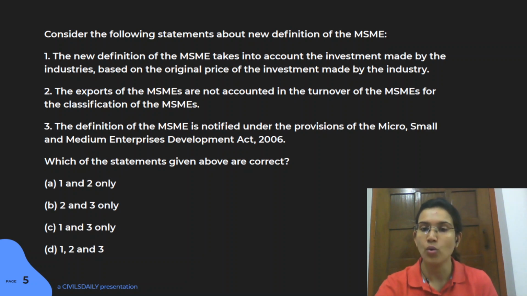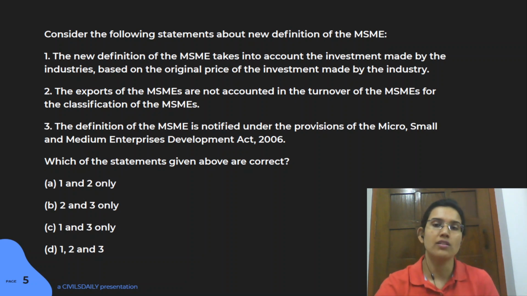So this is the first statement. Second is that the export of MSME are not accounted in the turnover of MSME for the classification of MSME. And lastly, this particular definition has come under the Act 2006. So I think statement 3 is very much easy. I think you can directly say that this statement is right.